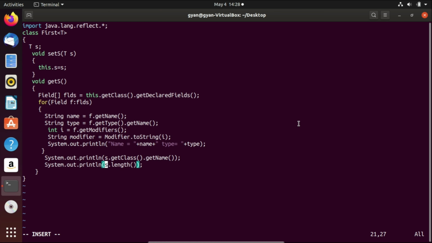To do that, I first need to typecast s to String. I think we need one more pair of small brackets. Now s becomes a String.